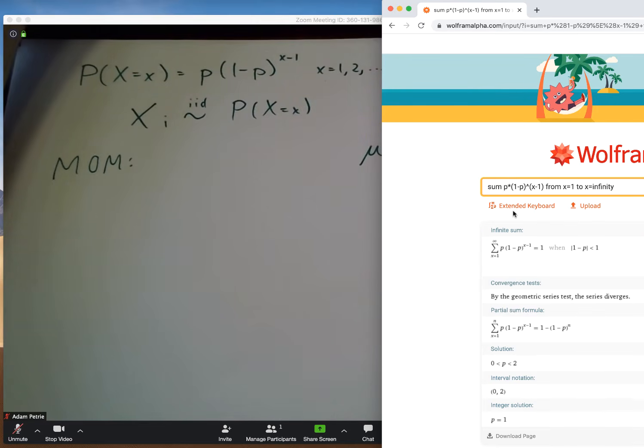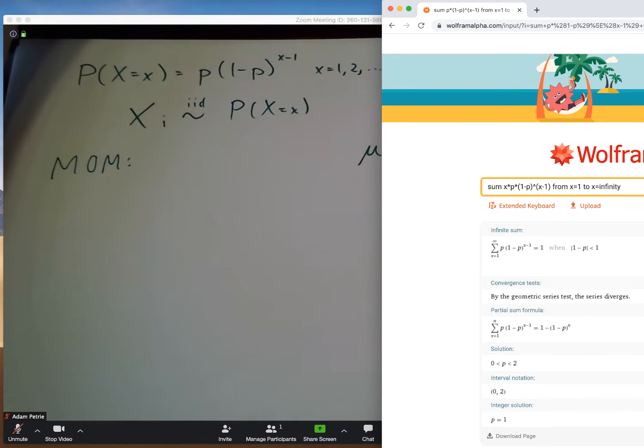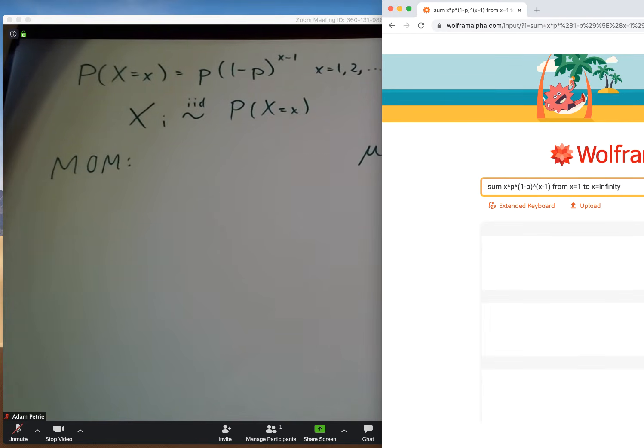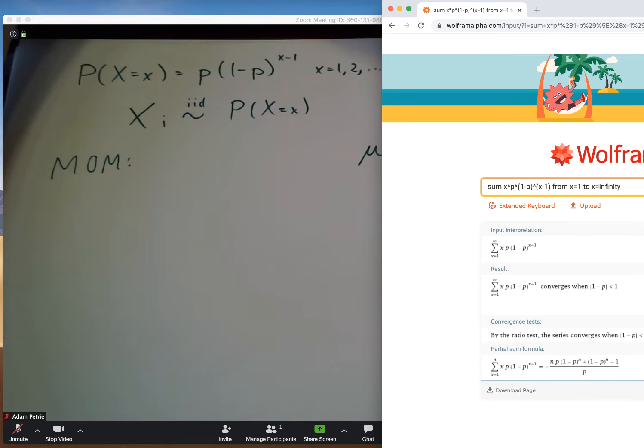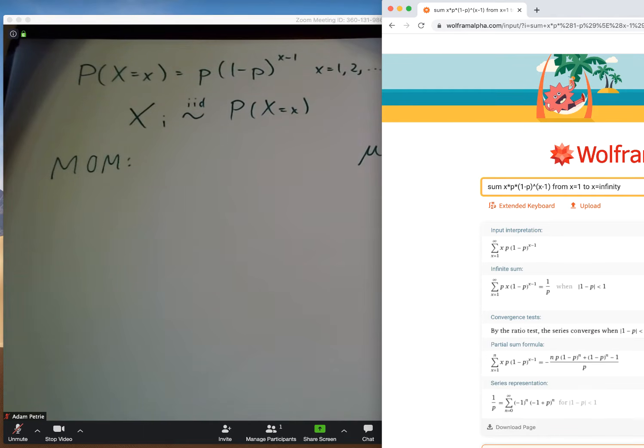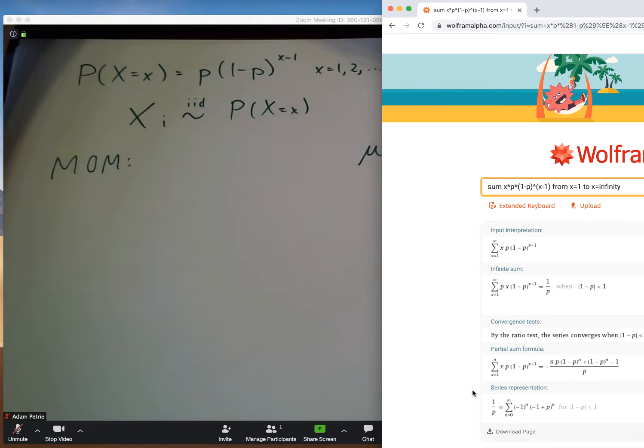Once I've got that, getting the expected value is as simple as just taking that formula and pre-multiplying it by x. So we're going to end up getting a formula for that expected value. And what we find is that the expected value is 1 over p. Makes sense. If each trial has a 10% chance of success, it would take 10 trials for that first success